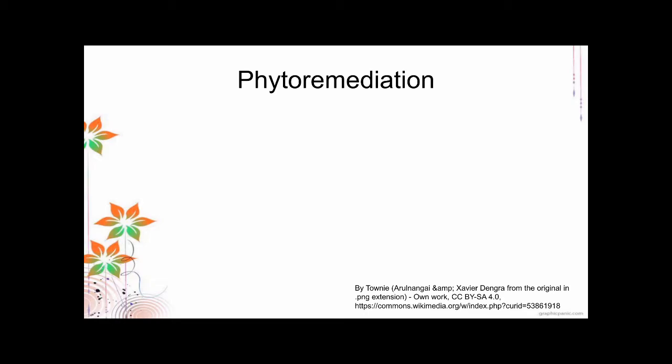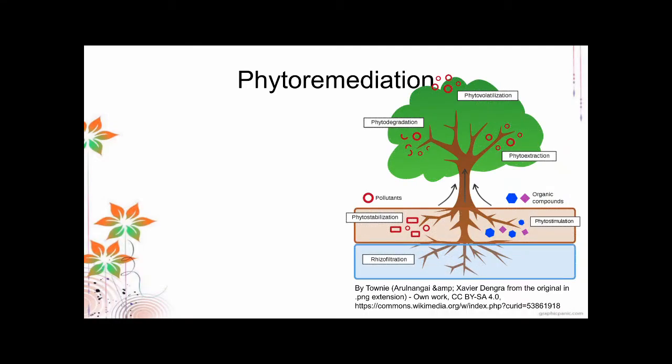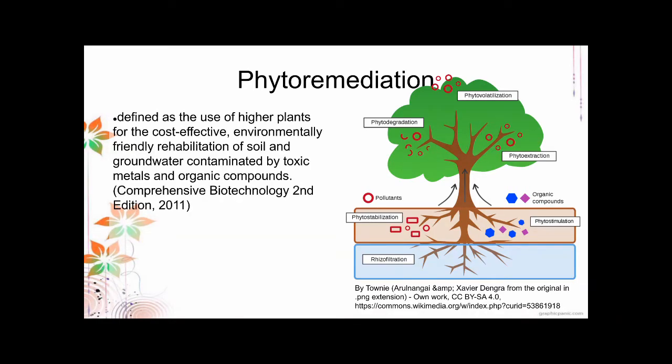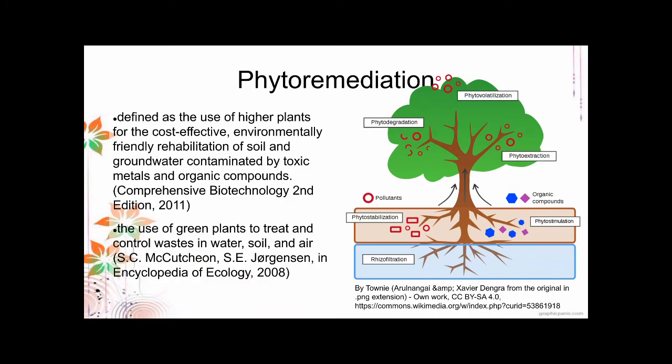So let's start with phytoremediation. Phytoremediation is actually a study in itself. We have different types of phytoremediation, but generally we define phytoremediation as the use of higher plants for cost-effective, environmentally friendly rehabilitation of soil and groundwater contaminated by toxic metals and organic compounds.